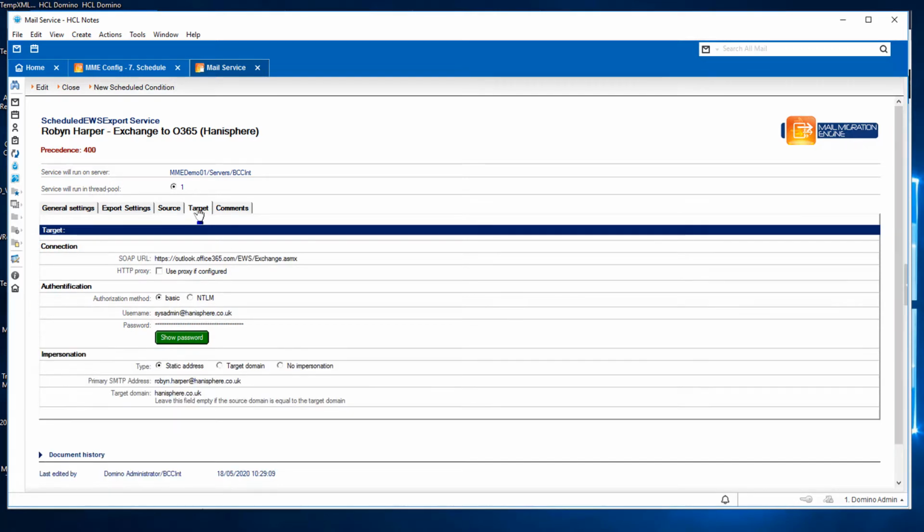The target Office 365 tenant information is defined in the Target tab. The user's target mailbox, the technical account information that has application impersonation rights, and the Office URL is defined here as well.